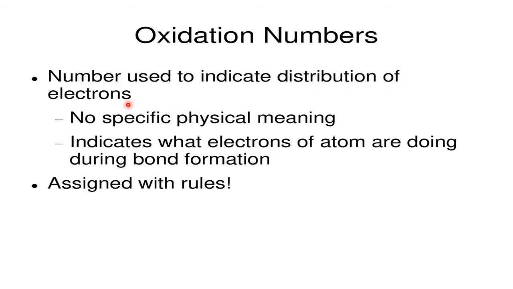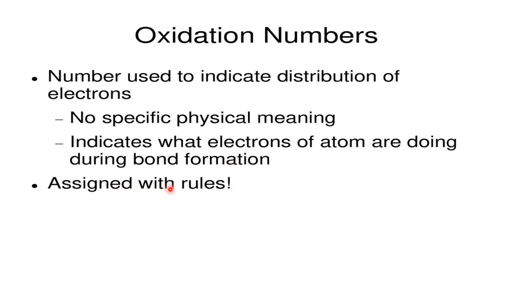To know that accountability of electrons, we use the term oxidation number. It has no specific physical meaning. It indicates what electrons of an atom are doing during bond formation, whether loss is happening or gain is happening or only one is giving. So all this information is given by the oxidation number, which is calculated or assigned with certain rules.